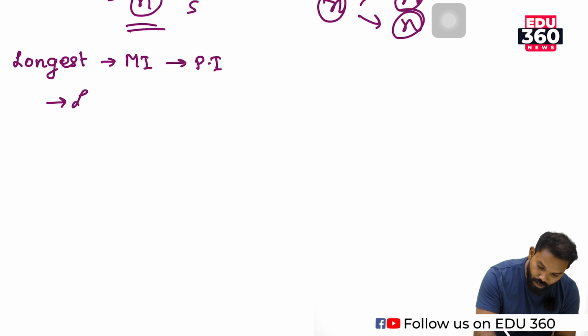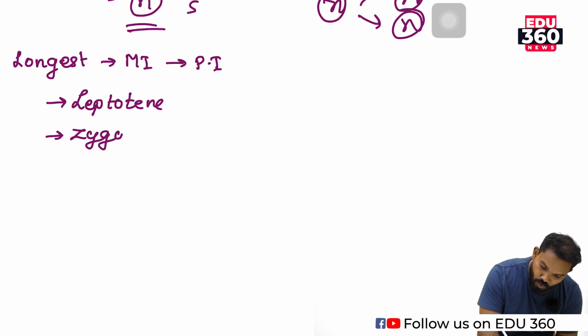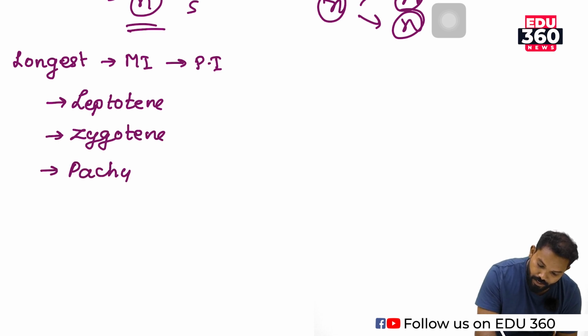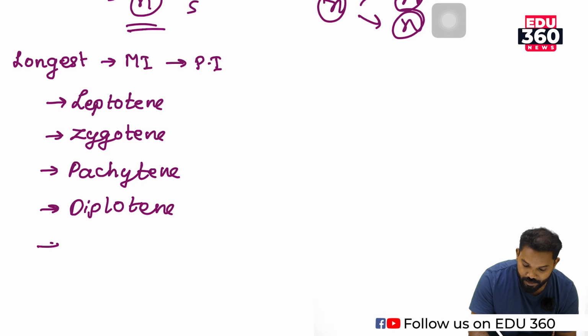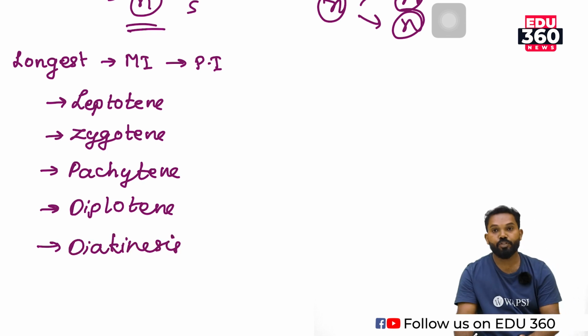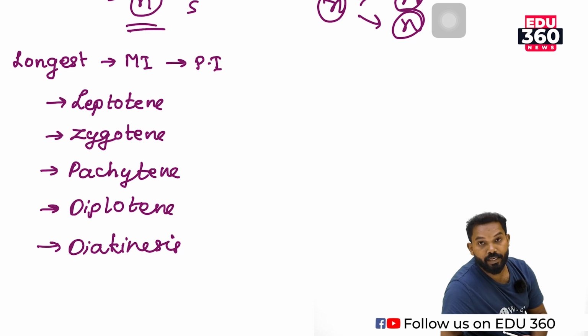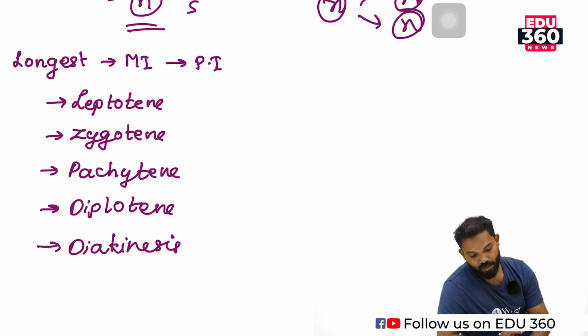They are leptotene, zygotene, pachytene, diplotene, and diakinesis.